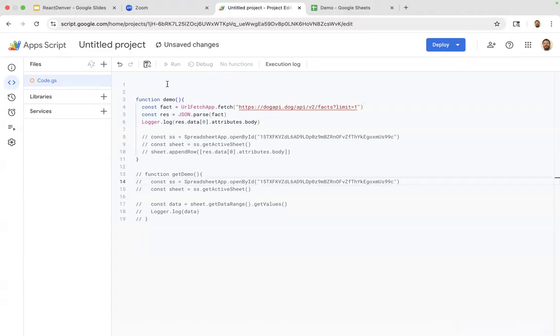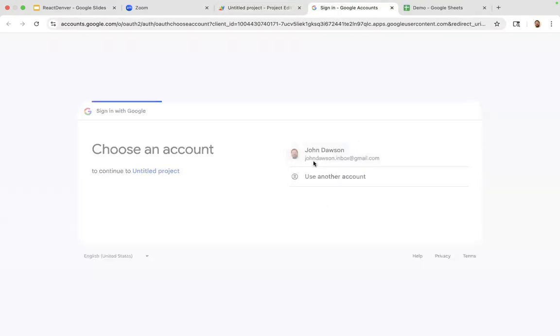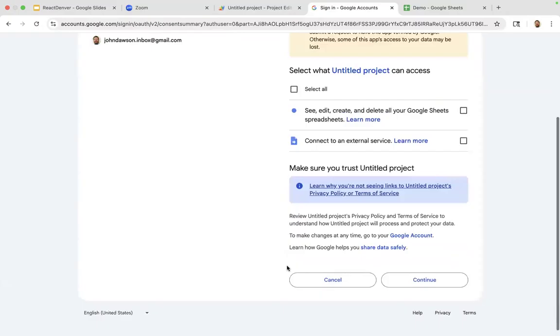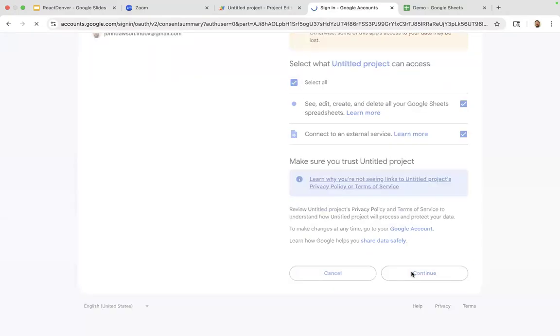If I just click on save now, because it's a new project, I've then got the ability to run. So if I just run this in the browser, it should log authorization required. So review permissions. I'll use that account, go to advanced and go to the untitled project. Select all, continue.